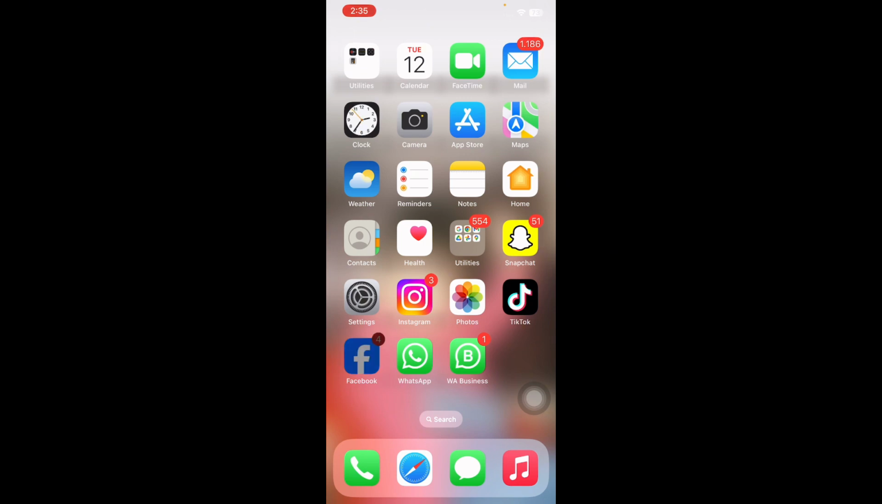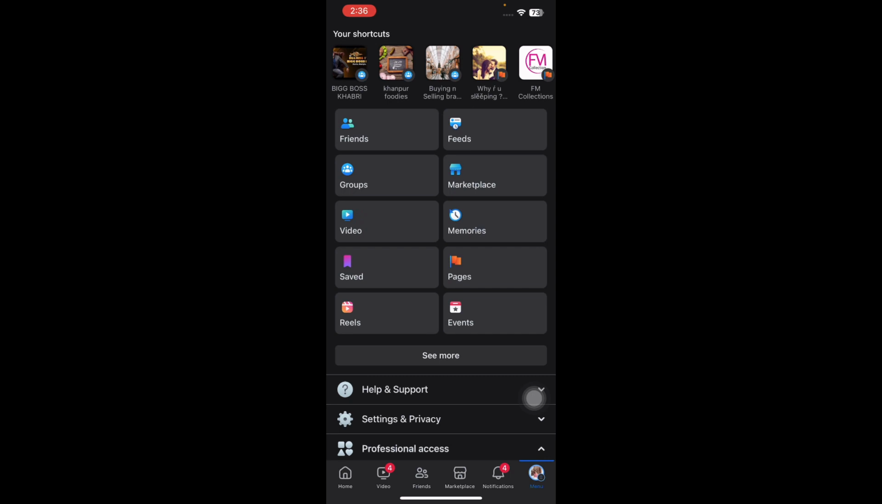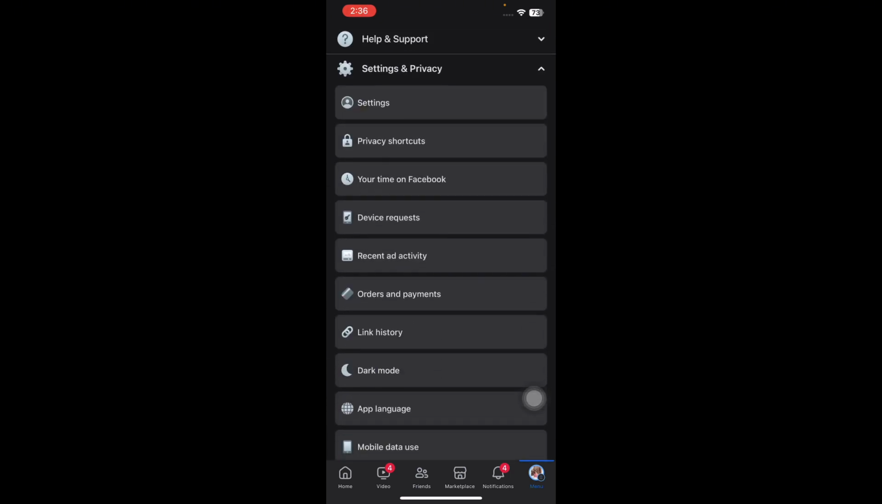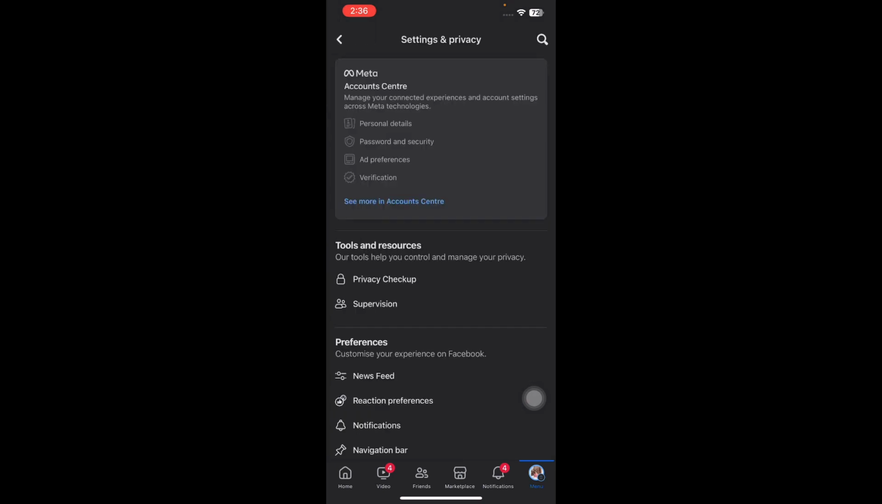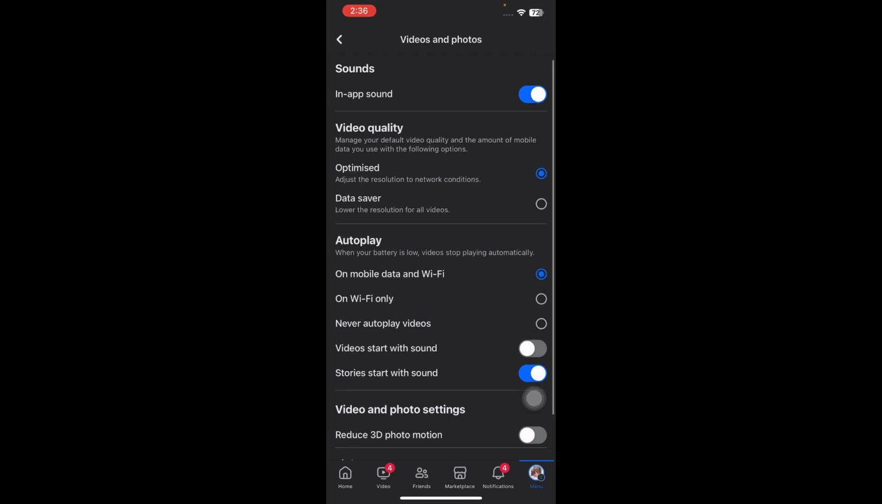So for this, open Facebook and then tap on the three vertical lines at the bottom right. Scroll down to Settings and Privacy. Tap on it. Next, tap on Settings. Next, scroll down to Preferences and then choose Media. Then toggle off In-App Sound in Facebook and you are done.